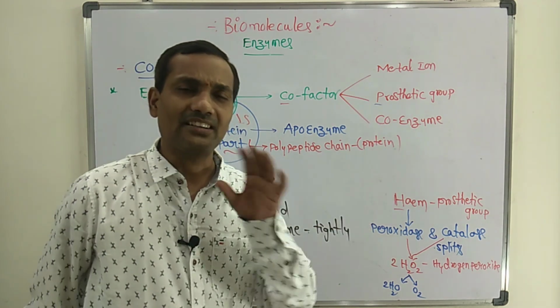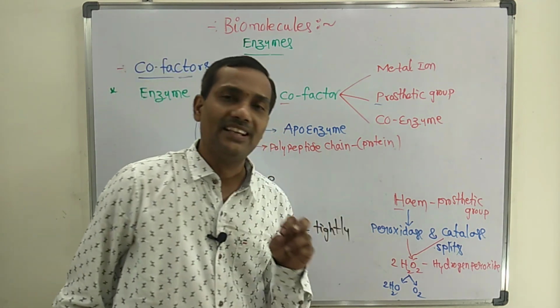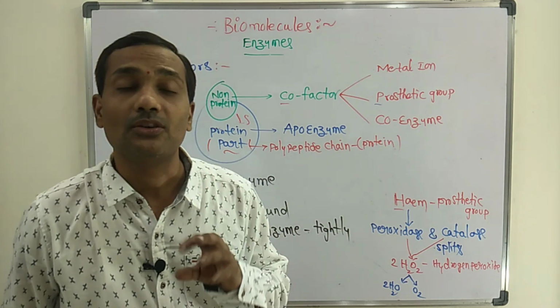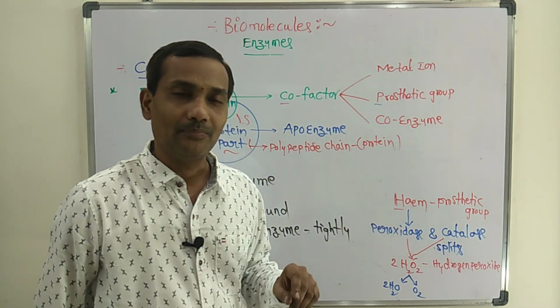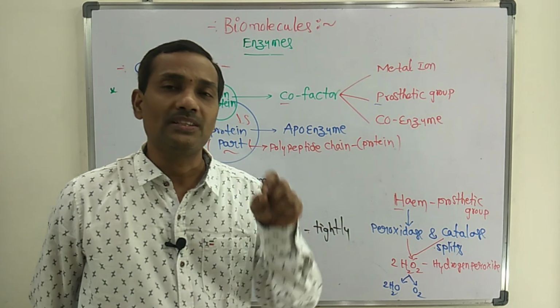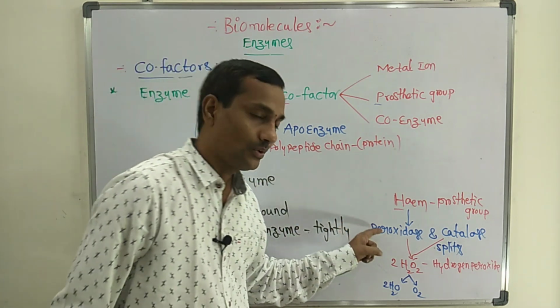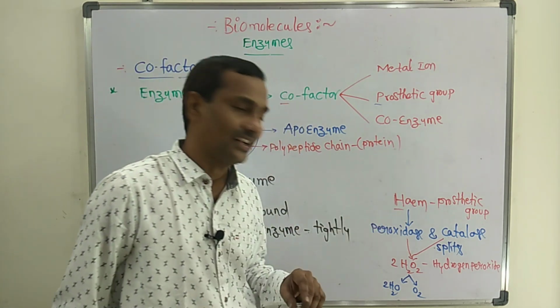So in the exam they will directly give the peroxidase and catalase enzymes, and the prosthetic group is heme. Heme prosthetic group is found in these two enzymes, peroxidase and catalase.